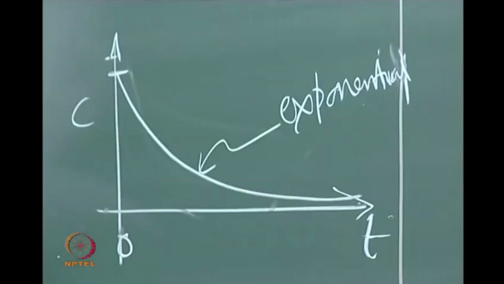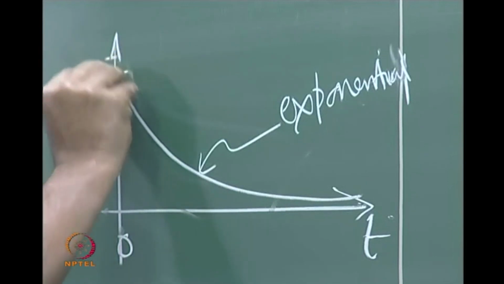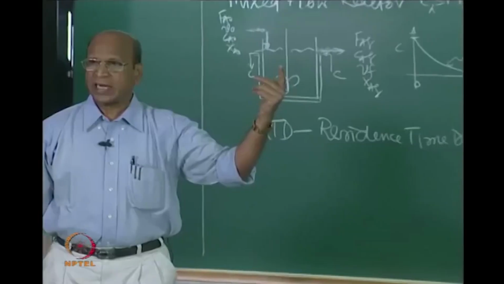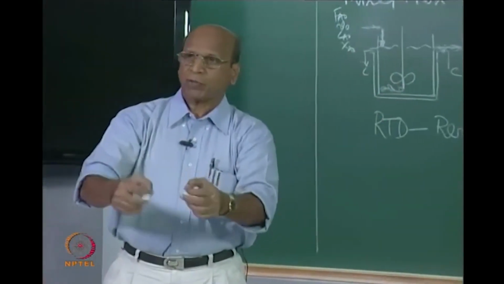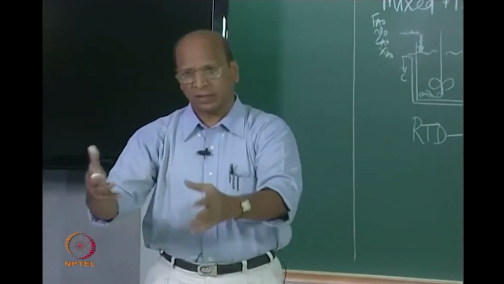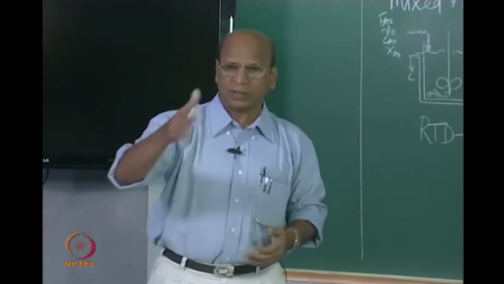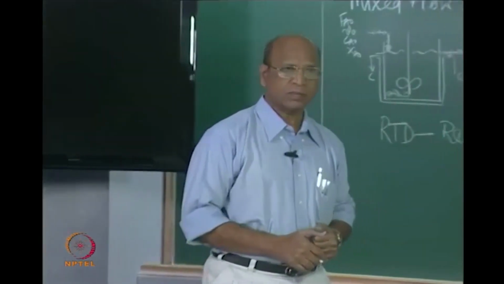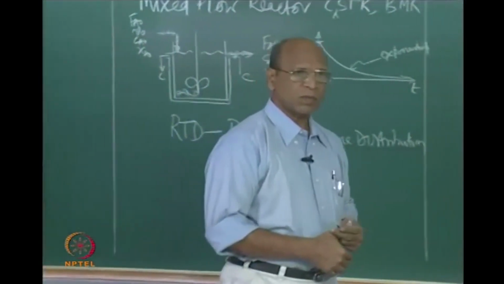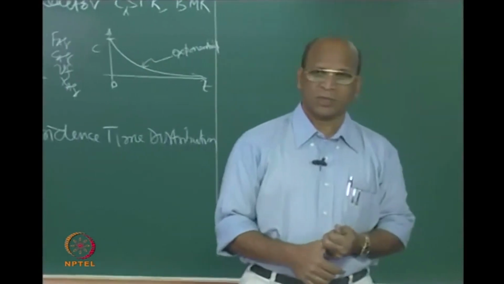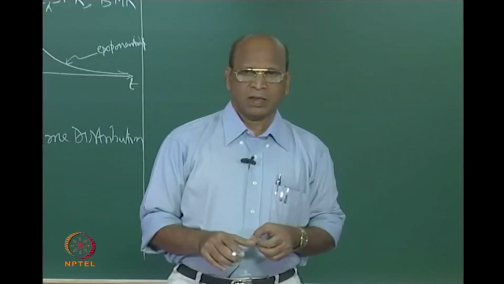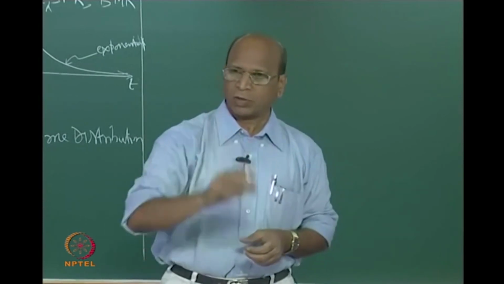Okay, right? Good. Now, I know that at time t equal to 0, I have the maximum concentration. In our example, it may be 10 grams per liter, at that instant. Afterwards, it may be 9, 8, 7, 6, 5, 4, 3, 2, like that it goes on. Till what time will it come? Why infinity? Because of perfect mixing. Yeah, until all the particles come out, that is a logical answer.